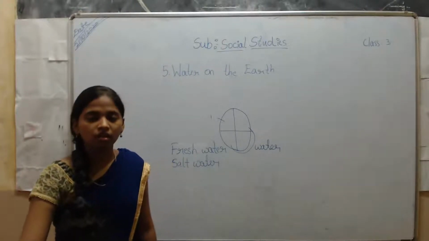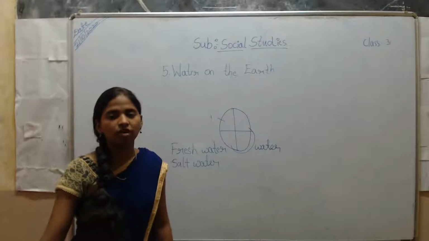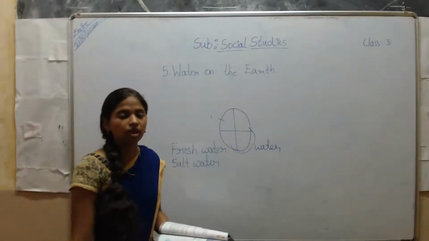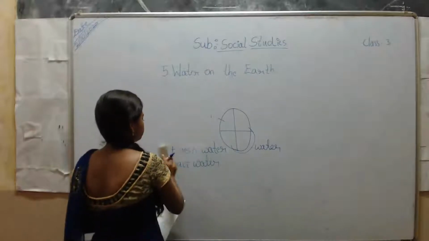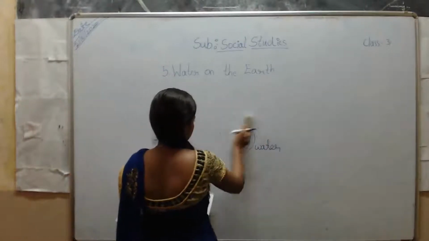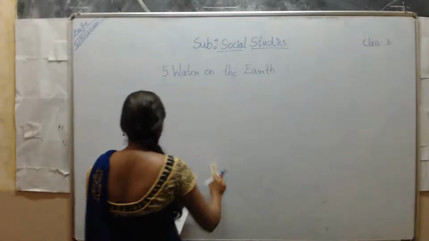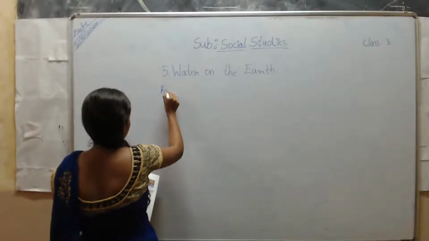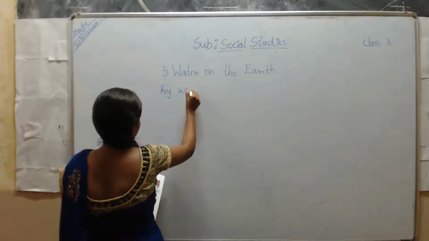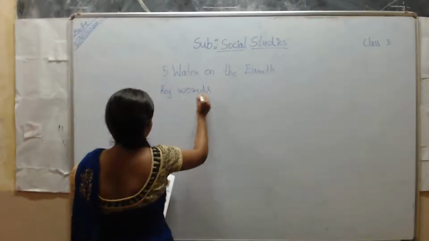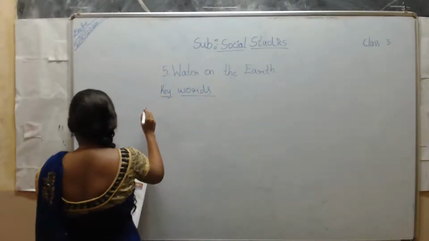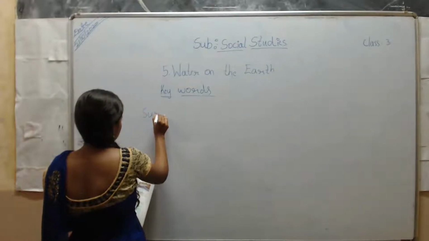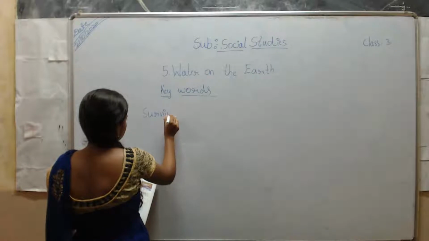In a previous session, I told you some new words. In this chapter, note down some keywords. First one, survive.